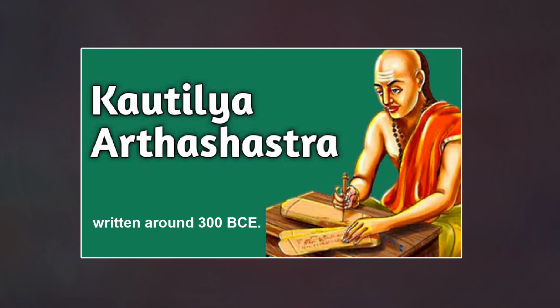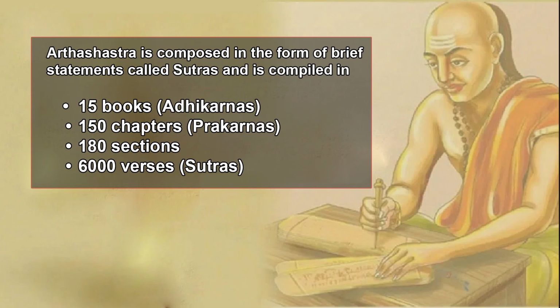Now, we talk of ancient administration in India. It starts with the Vedas and Upanishads, but still we will talk of Kautilya's Arthashastra as one of the important things. That is why I said about 2400, 2500 years of history. Kautilya's Arthashastra has different chapters, Prakaranas and Adhikaranas.